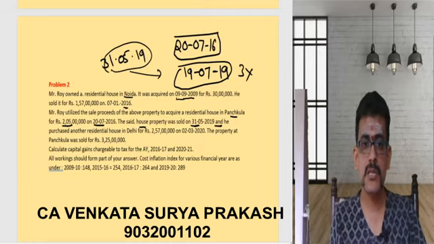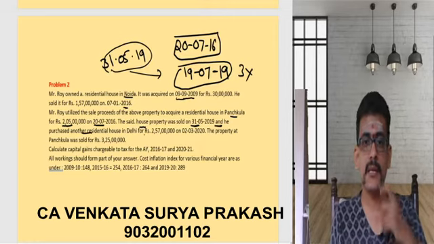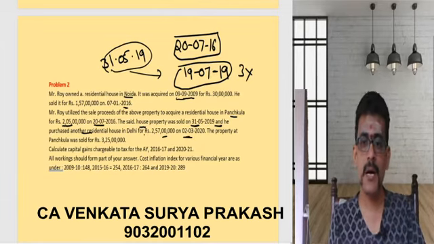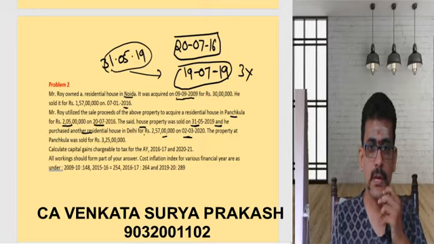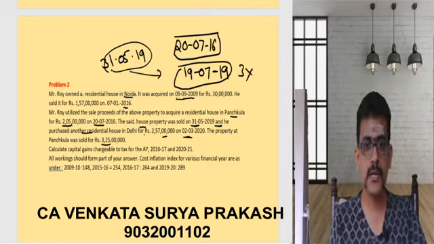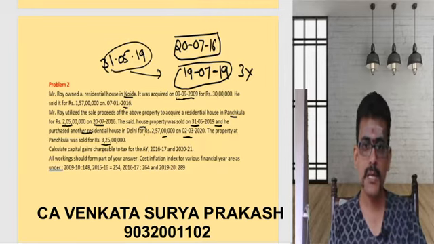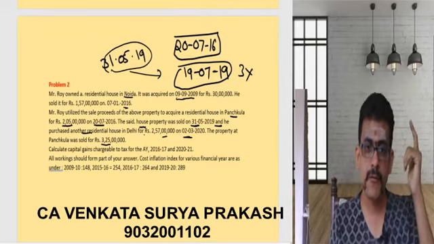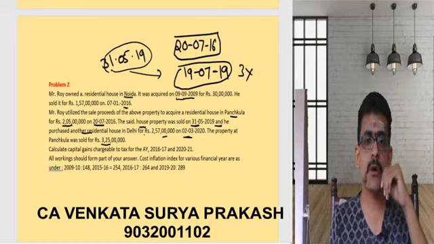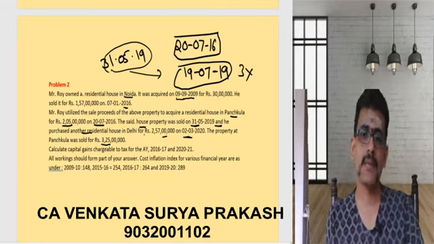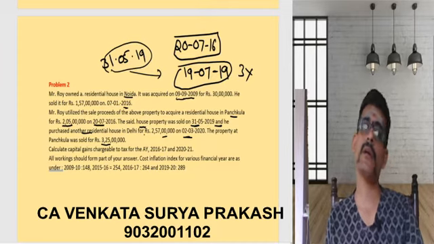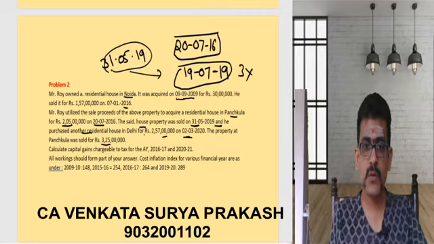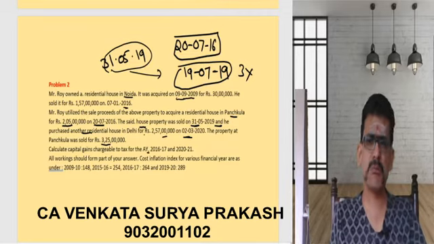And he purchased another residential house in Delhi for 2 crores 57 lakhs on 2nd March 2020. The property at Panchkula was sold for 3 crores 25 lakhs. So here what is happening? In Panchkula, I had purchased the property for 2 crores 5 lakhs. The same property he was selling for 3 crores 25 lakhs. Now the capital gain is exceeding 2 crores, so we don't have the option, you need to buy only one house. Now calculate the capital gains for the assessment years 16-17 and 20-21.